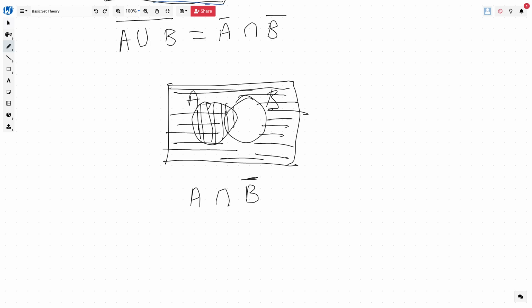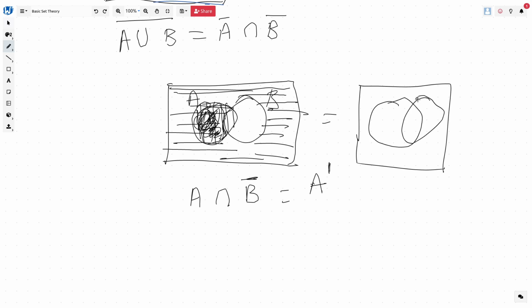Now you will see that this is the part which is common, where horizontal and vertical lines meet. This is the only part, and we define it as only A, because it is only in A. So our output will be only this part, which is A intersection B complement, right?